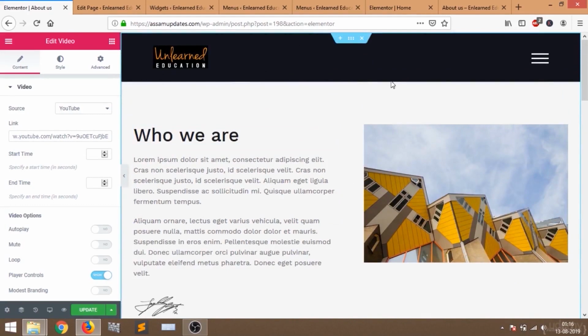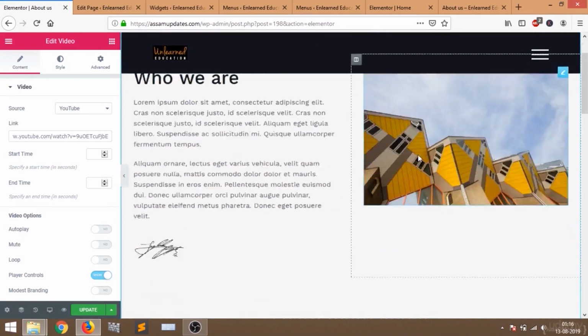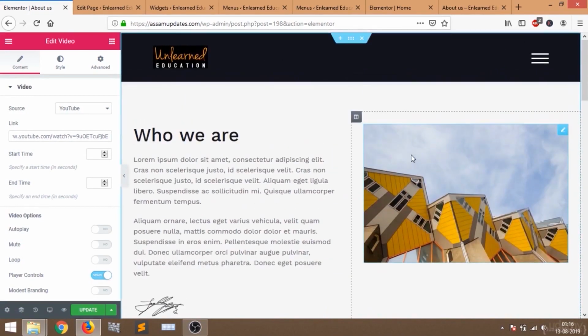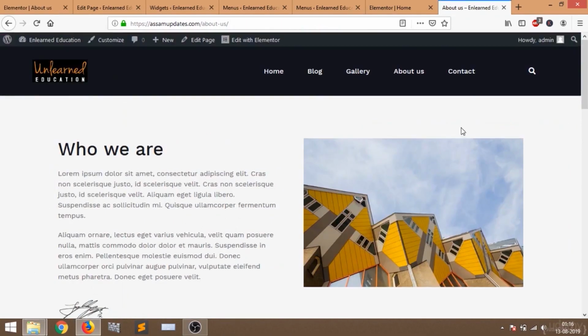So let's go back to our website. I have shown you how to edit the about us page. Now let's see how to edit the contact us page. So let's go to contact page.